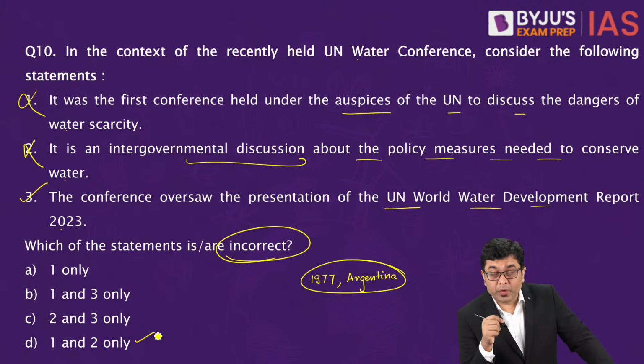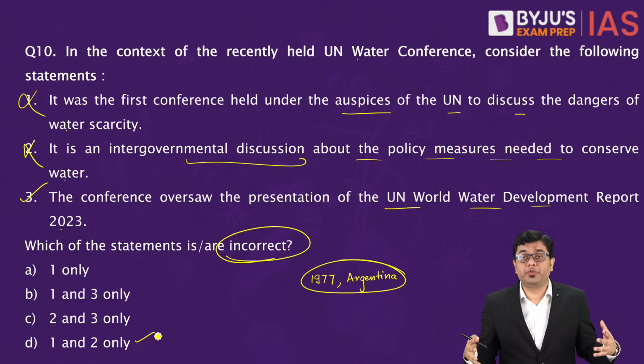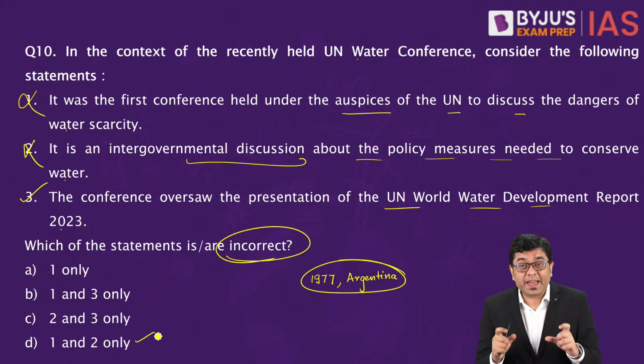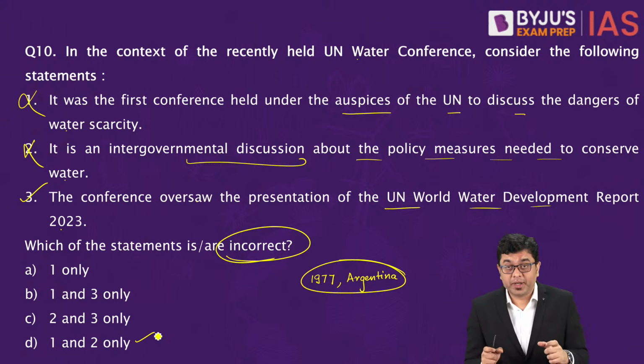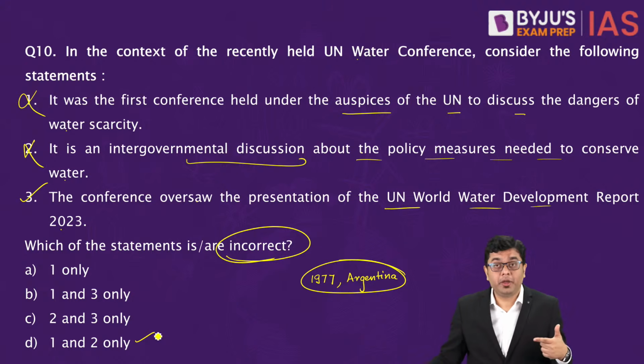Now here you have to understand that a significant amount of findings were highlighted during this conference, where it was discussed that around 10% of the global population is suffering from absolute scarcity of availability of water.